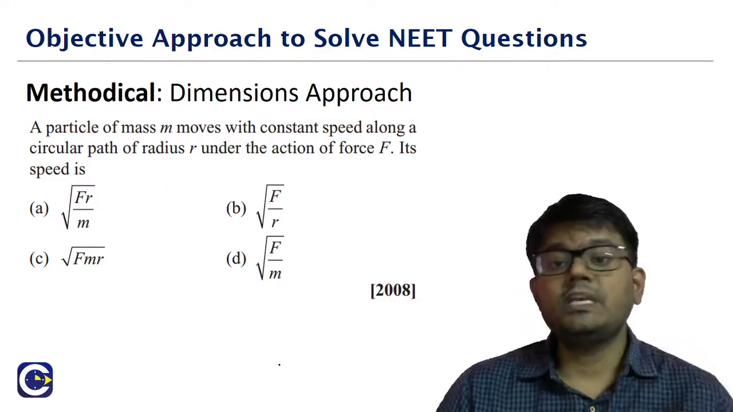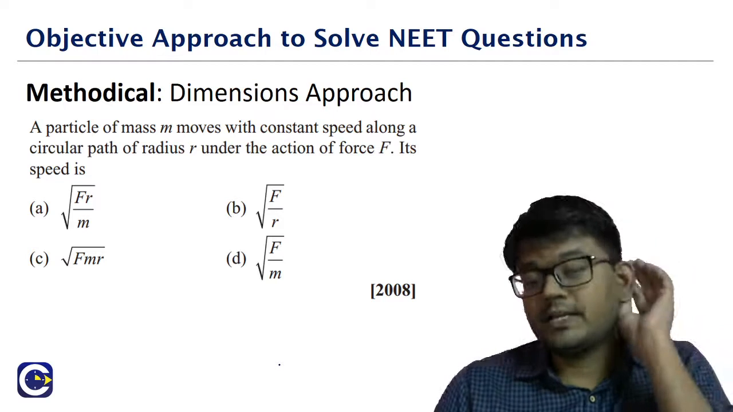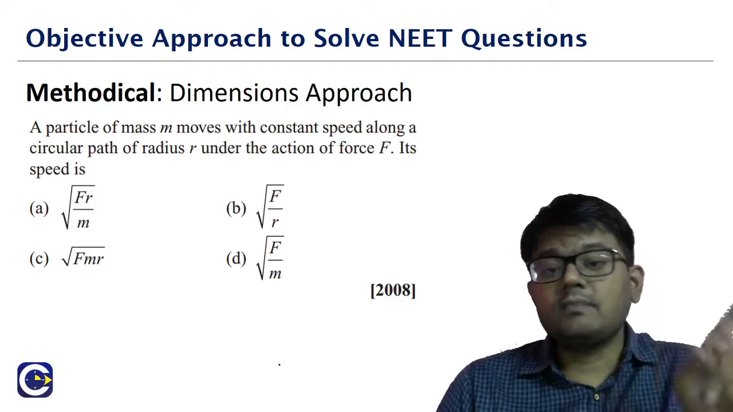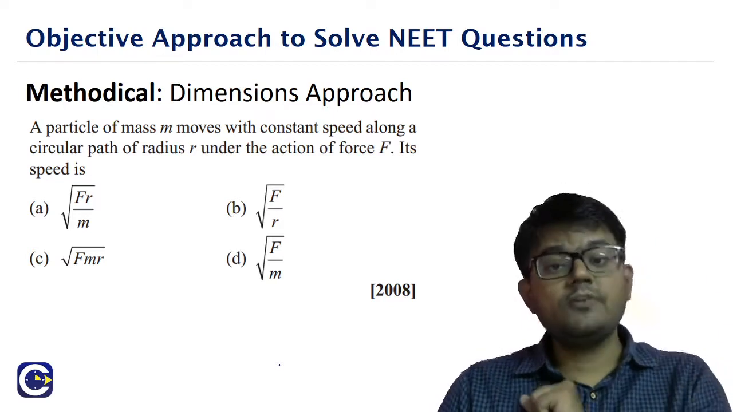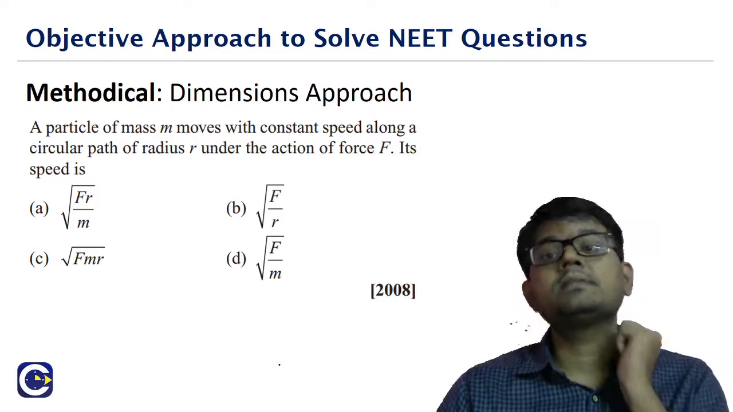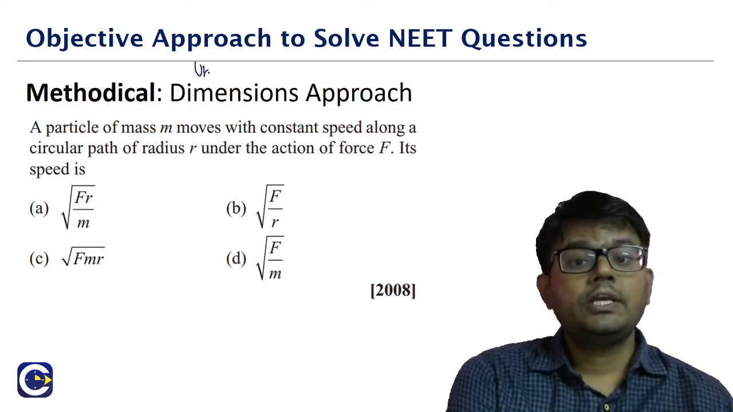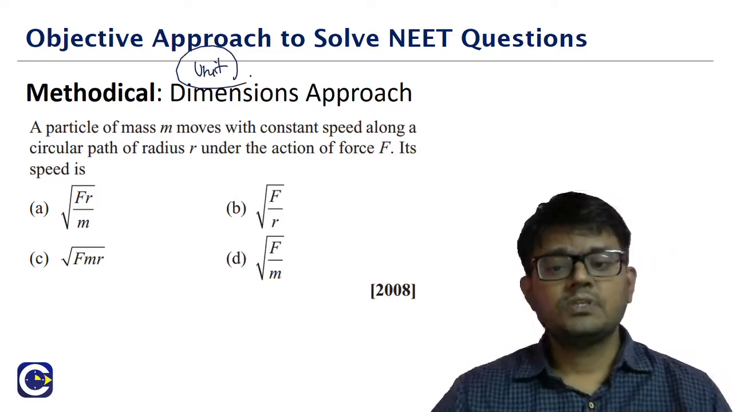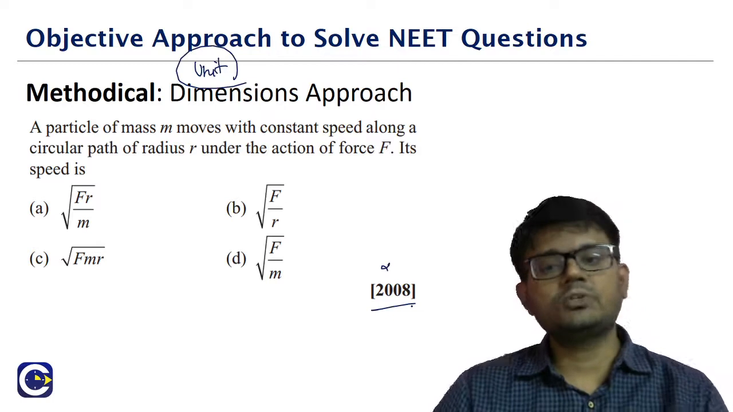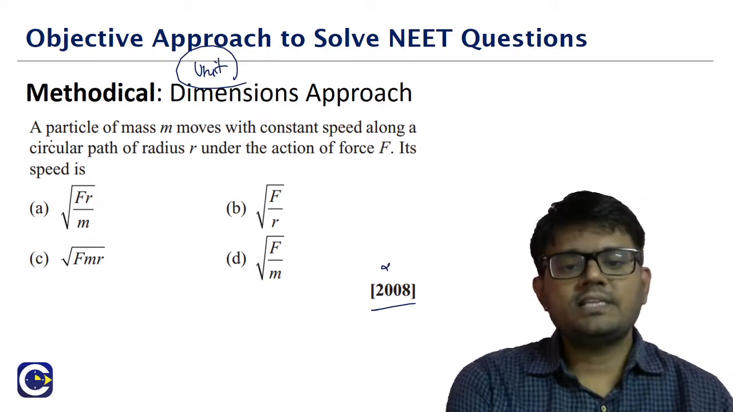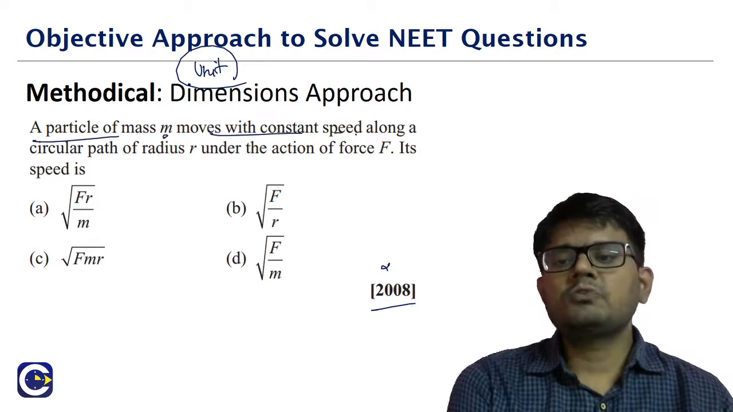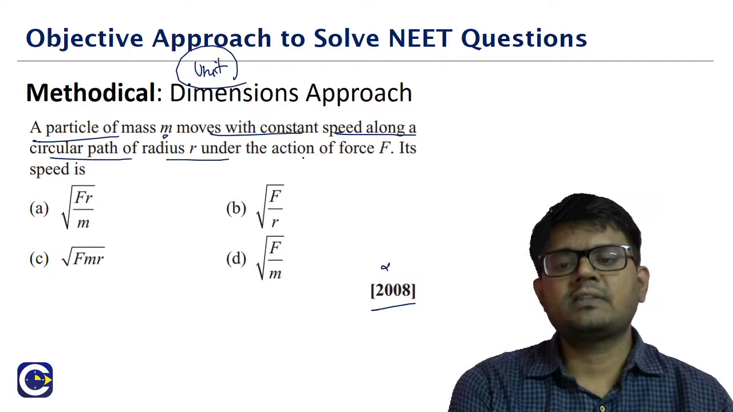Even if you look at any NEET paper, you might be able to see that at least there will be 1 or 2 questions for which we will be able to get the answer by using this dimensions approach, which we also call as the unit approach. So look at this. This is a question that has come in the 2008 paper. A particle of mass m moves with a constant speed along a circular path of radius r under the force F.